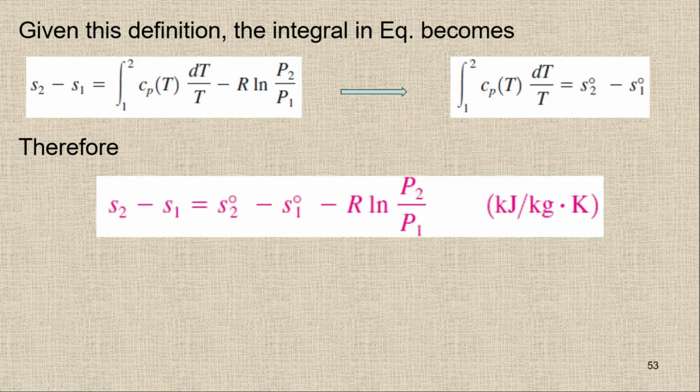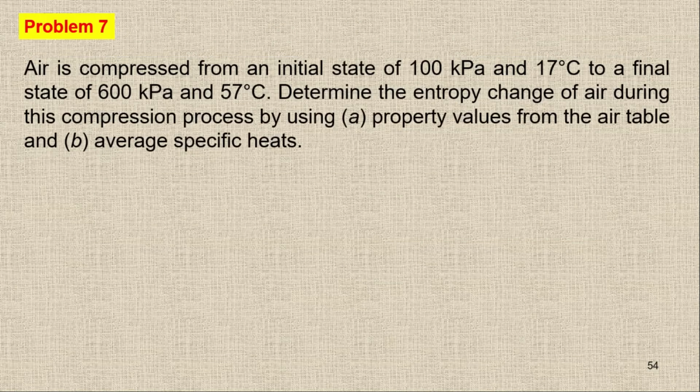So we have two different methods: the exact one and the approximate solution. Here we have the question. If you see in the question, we have air which is compressed from an initial state of 100 kilopascal and 17 degrees Celsius. Because we are dealing with air, we have to convert the 17 degrees into Kelvin, so we will have a temperature of 17 plus 273 Kelvin. It is compressed to a final state of 600 kilopascal and 57 degrees Celsius.